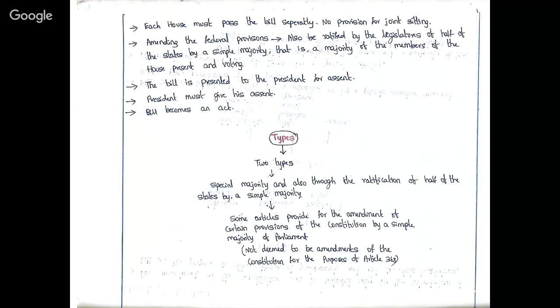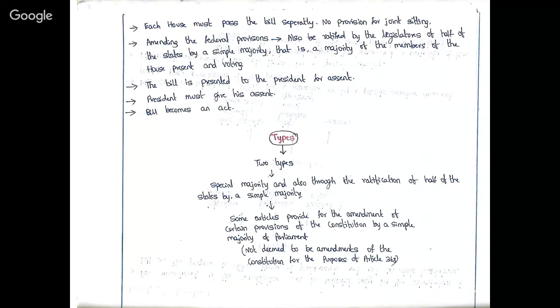So what are the types in which the amendment of the constitution happens? It is special majority, which we have already seen, and also through the ratification of half of the states by a simple majority with respect to federal provisions. But some articles provide for the amendment of certain provisions of the constitution by a simple majority of parliament. So let us go back to article 368 in part 20. It deals with the amendment of the constitution.